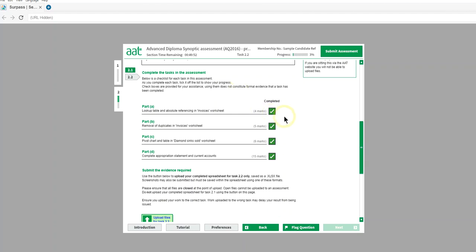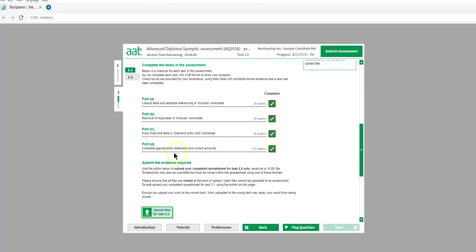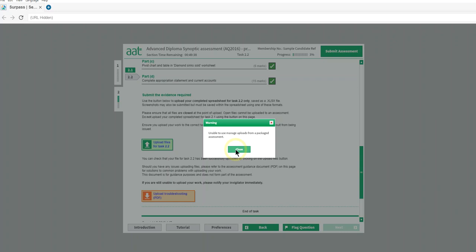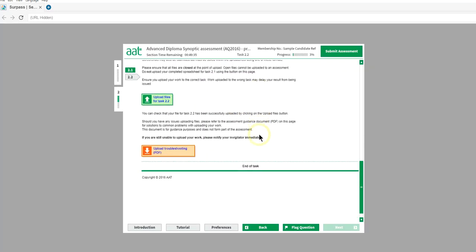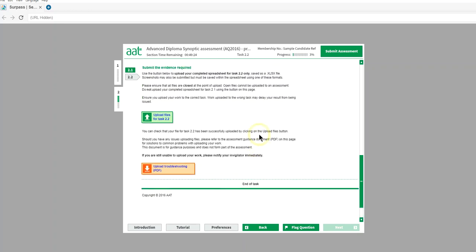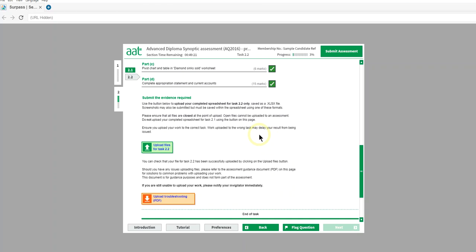I tell you what is handy though, when you have a look and you can see the marks allocated here. So you can see where you're supposed to put all your efforts. And then you're going to click upload. It won't work. And then you are going to finish. So you can just check your answers with the model answers that you will have downloaded earlier. And that's the end of part 2 of assessment 1.